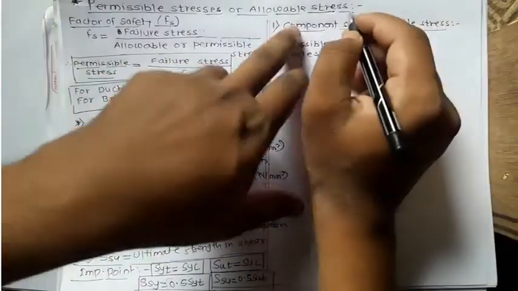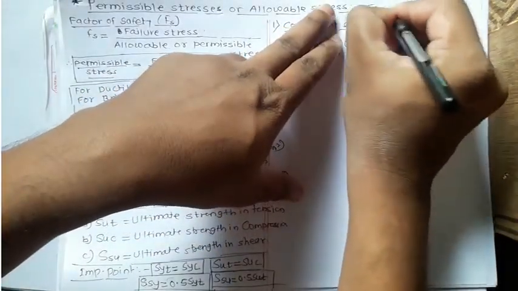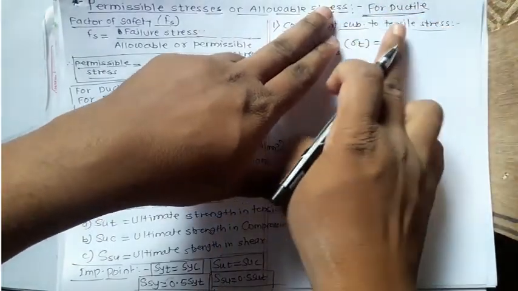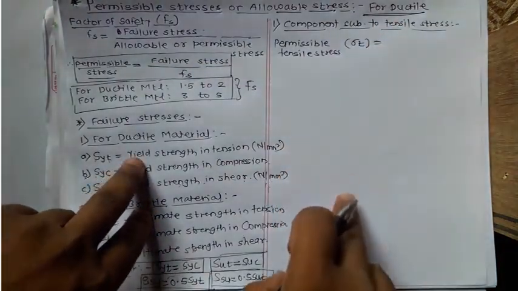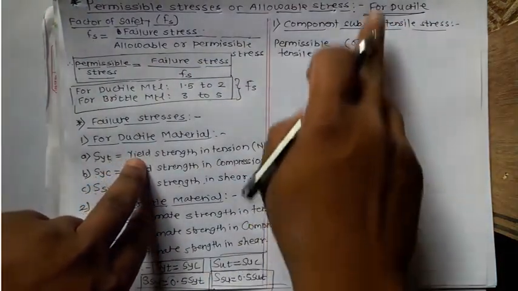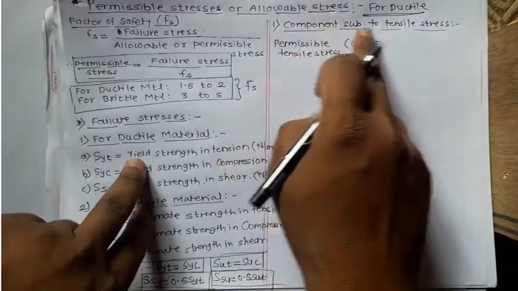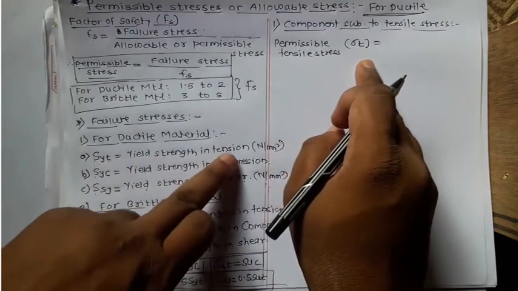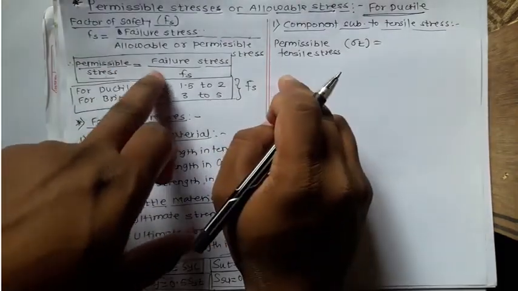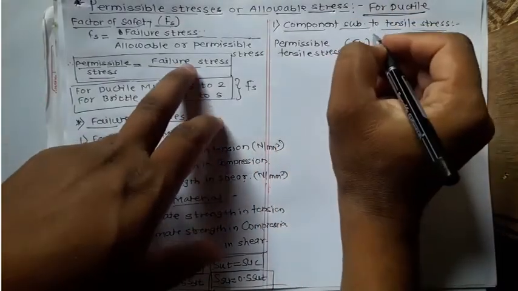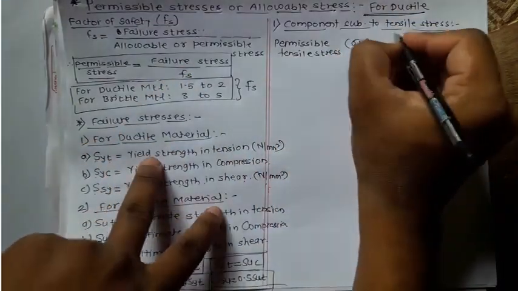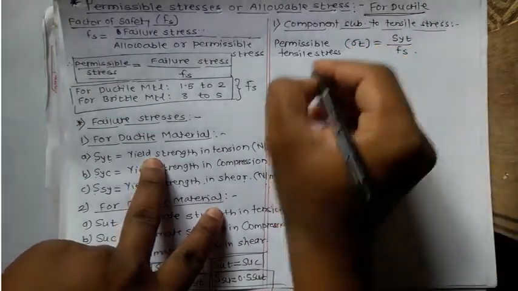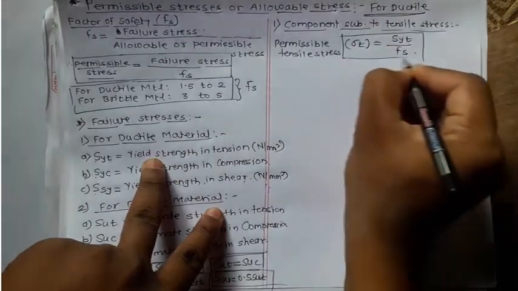Assume that we will find the permissible stresses for ductile material. I will tell you how to find permissible stresses for ductile material, and similar changes you can make for the brittle material. All the equations that I am going to explain are for the ductile material. If the component is subjected to tensile stress, the failure stress for ductile material is the yield strength in tension, SYT. So the permissible tensile stress is SYT upon Fs. This is the equation of permissible tensile stress.